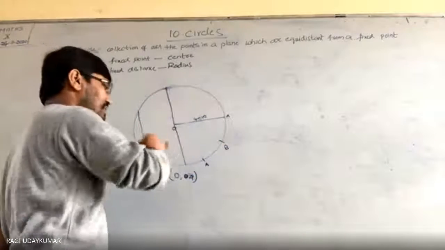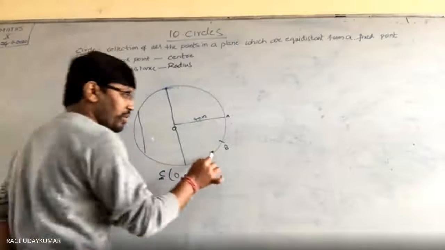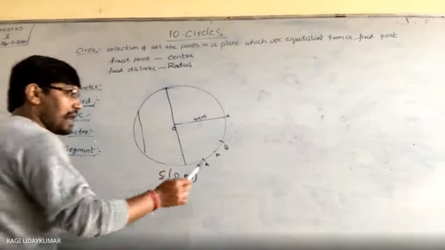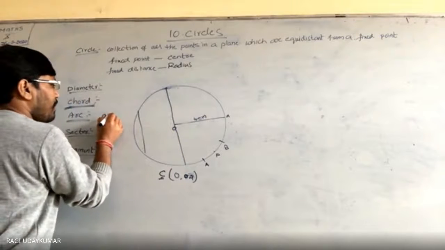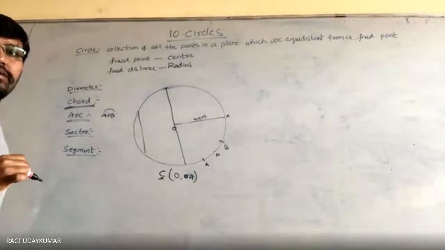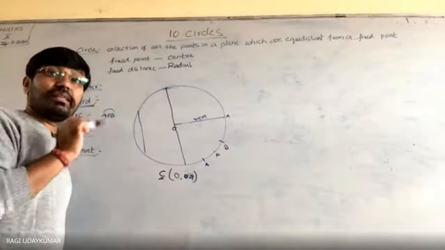And if you take this, this is also one arc. Whenever you write an arc with 3 points, suppose P is there, and you want to name the arc, write A, P, B and put a curved line on top. So that is naming the arc.